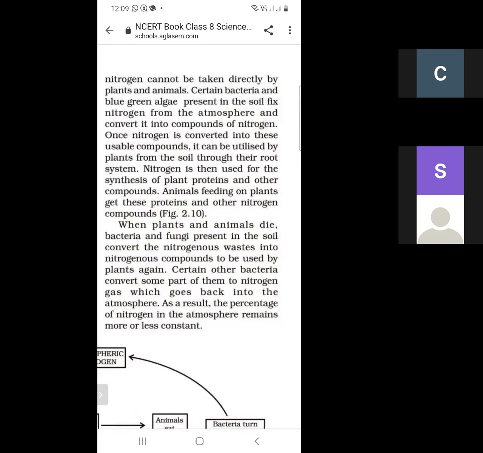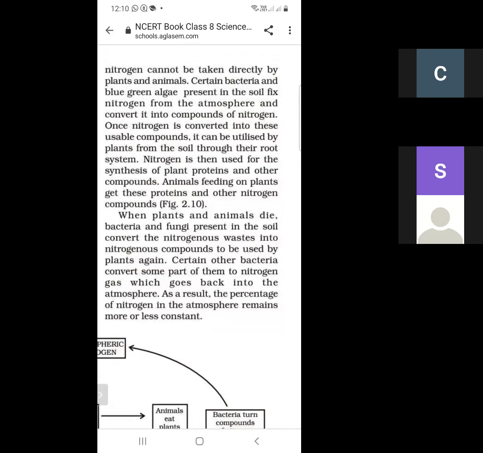When plants and animals die, all the nitrogenous waste is converted into nitrogen compounds by bacteria and fungi. These nitrogen compounds are then used by the plants again.